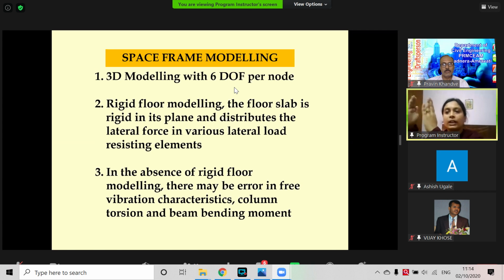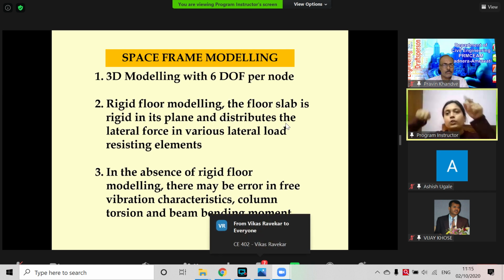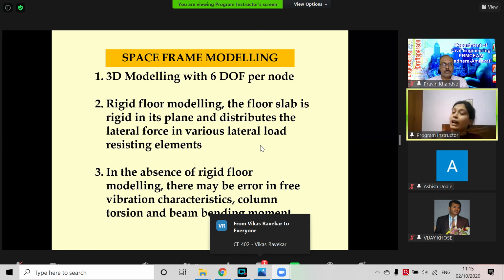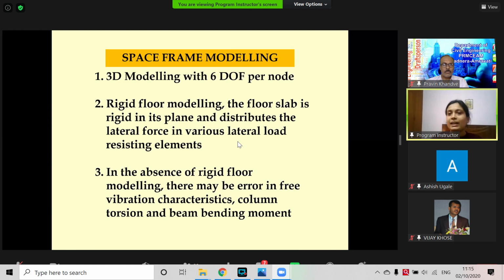The slab actually takes control. How much the beams and columns will be shifted, the slab decides. If we don't understand this, we will simply draw 2 vertical lines and 1 horizontal line, fix them, and think that we have modeled the actual structure and analyze it. No. In that case, we will not get the actual behavior shown by the structure.